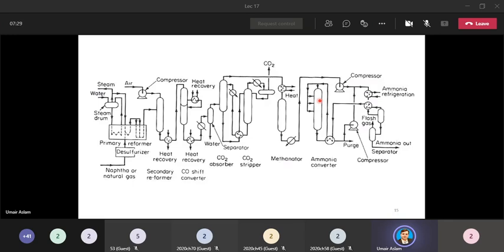Instead of going towards this path, for the first time when this plant starts operation, just visualize that after this compressor, after getting the required pressure, this stream directly goes into the ammonia converter.